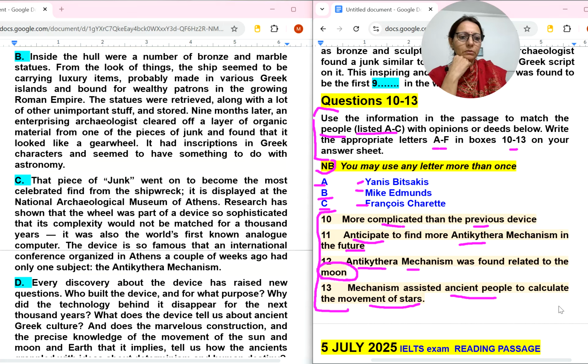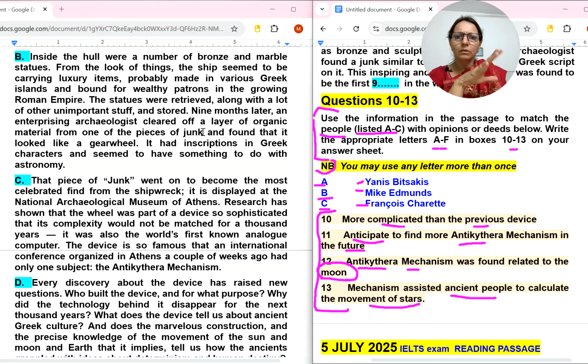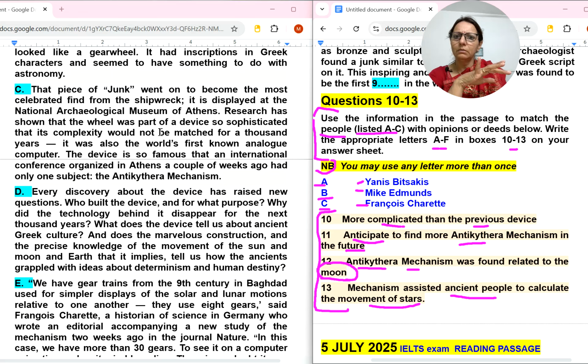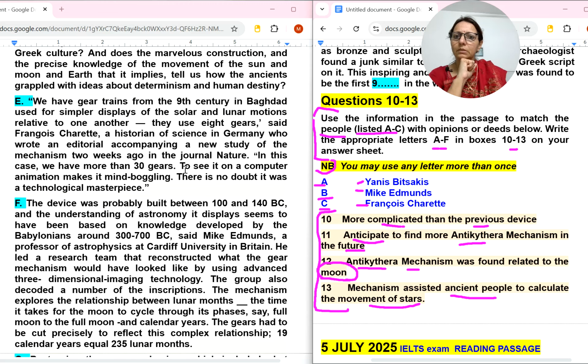Where will we go? Of course, in the first paragraph no person is there, second no person is there, third one no person is there, fourth D paragraph also no person is there, and in the fifth E paragraph one person is there. Let's find what he is saying. Inverted commas are there. So this person we will read, it is C number person. So inverted commas, definitely we will read it.